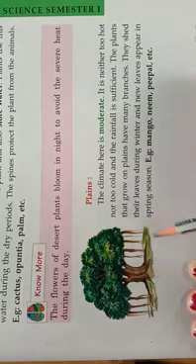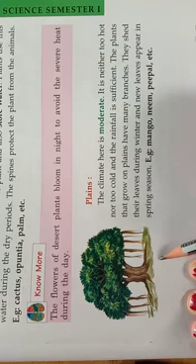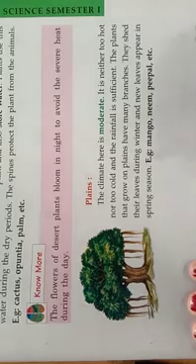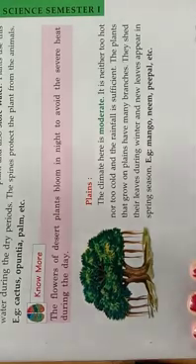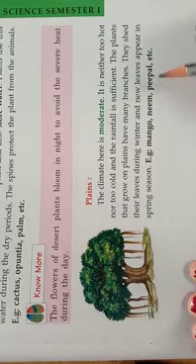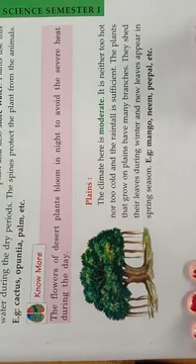Mango, neem and peepal are examples of plants in plain areas. Mango tree, neem tree, peepal tree, banyan tree. So many trees are there like that.